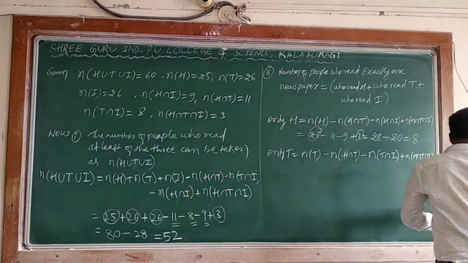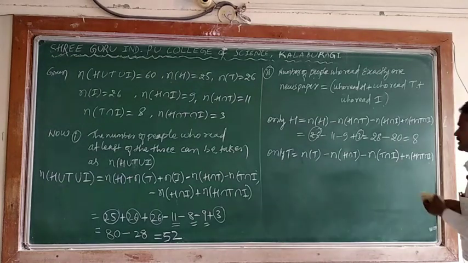What are the things I have? How many are only T?